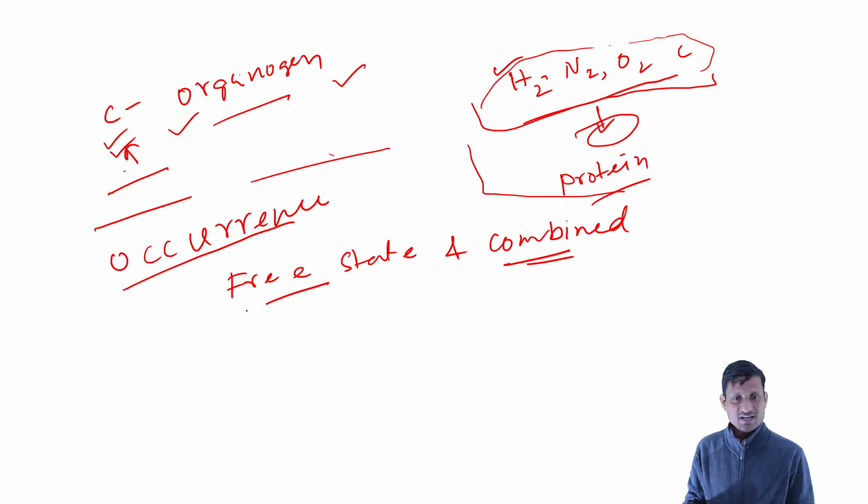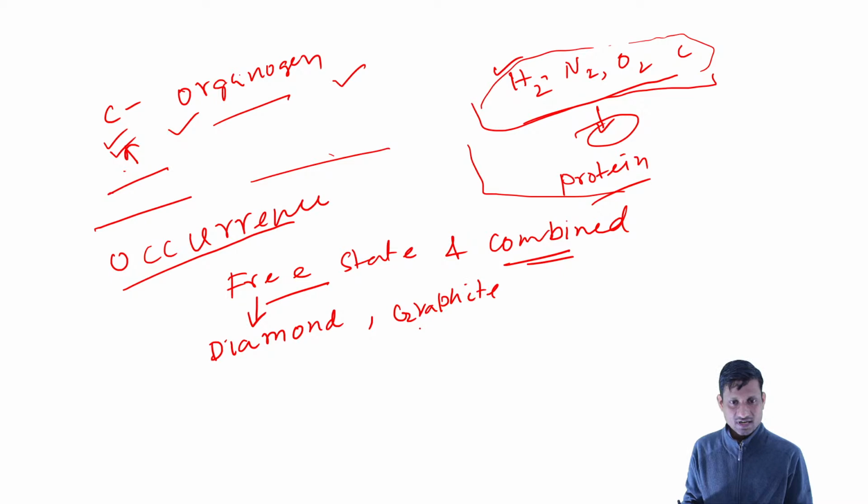So what are the free state and the combined form? Free state means the compounds contain only carbon. You don't have other elements, or they are present in very trace amounts. Those are the free state: we have diamond and graphite.